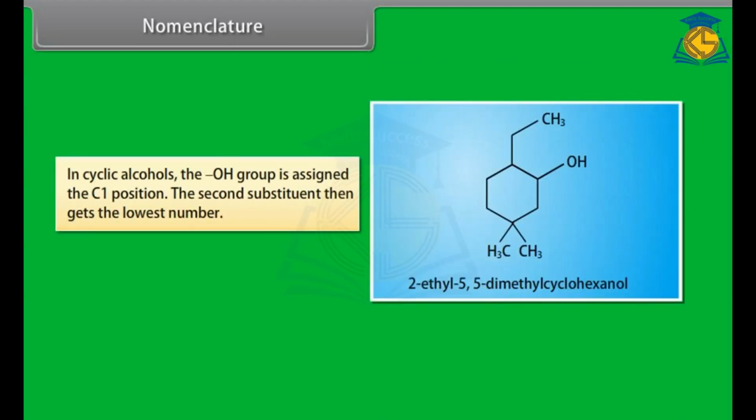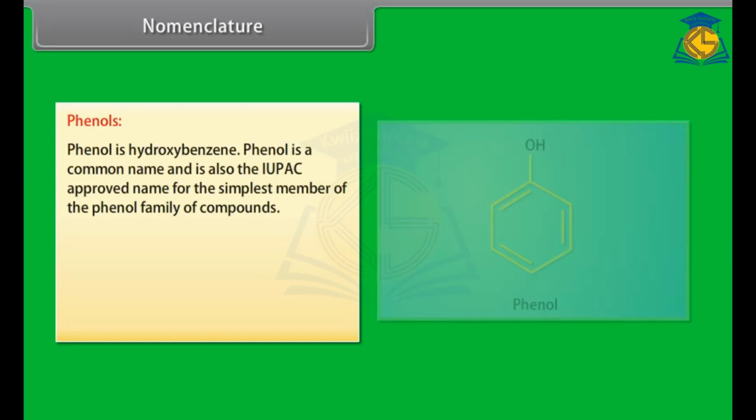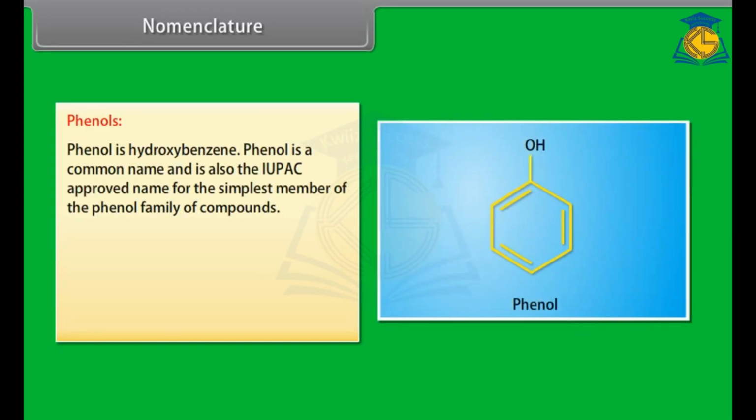In cyclic alcohol, the hydroxyl group is assigned the C1 position. The second substituent then gets the lowest number. For example, 2-ethyl-5,5-dimethylcyclohexanol. Nomenclature. Phenols. Phenol is hydroxybenzene.